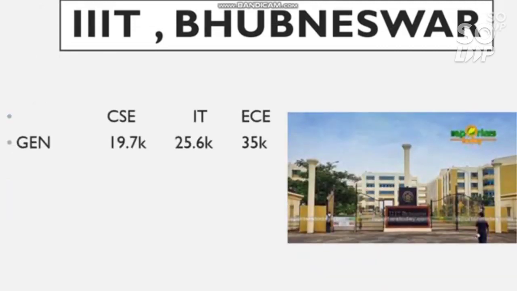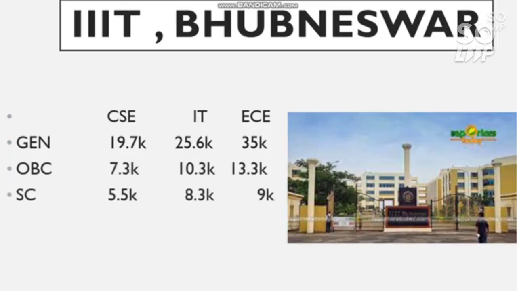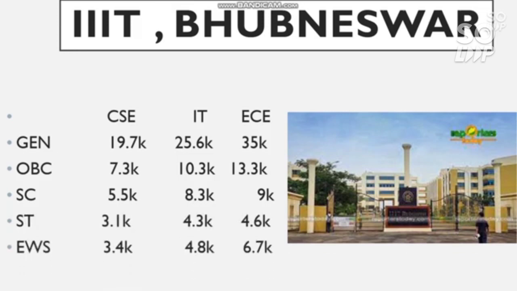Here is the cutoff. For general, 19.7, 25.6 and 35,000 for CS, IT and EC respectively, and for OBC 7.3, 10.3 and 13.3 thousand. For SC, 5.5, 8.3, 9,000, and for ST 3.1, 4.3, 4.6 thousand. And for EWS it is 3.4, 4.8 and 6.7 thousand. So this is all about Triple IT Bhubaneswar.